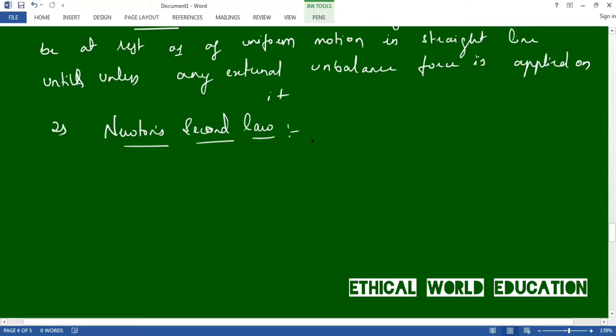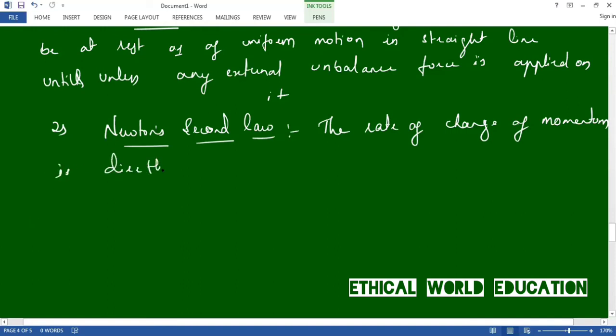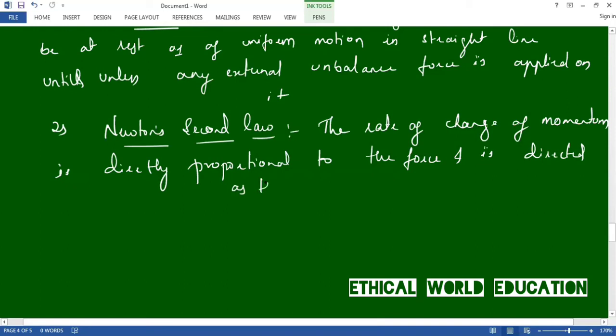Let us write the definition. The rate of change of momentum is directly proportional to the force and is directed as that of the force. This is the definition of Newton's second law.